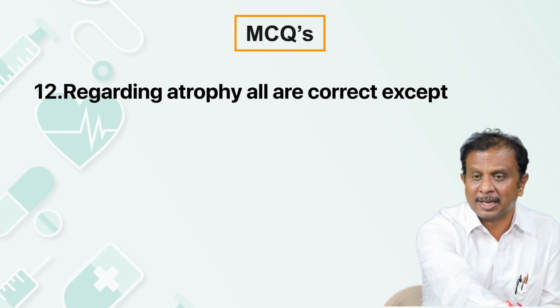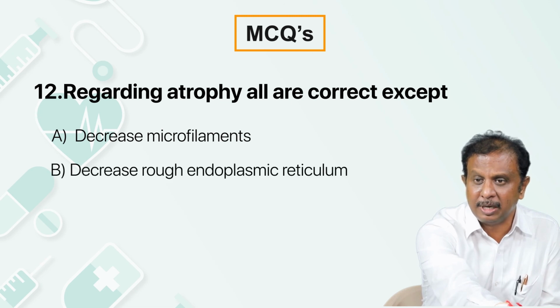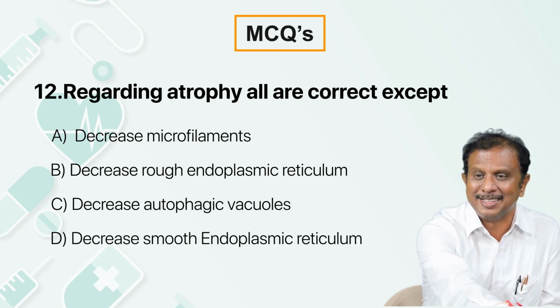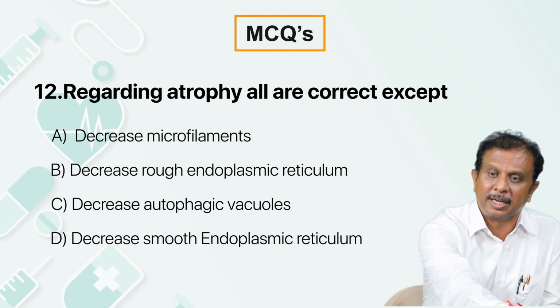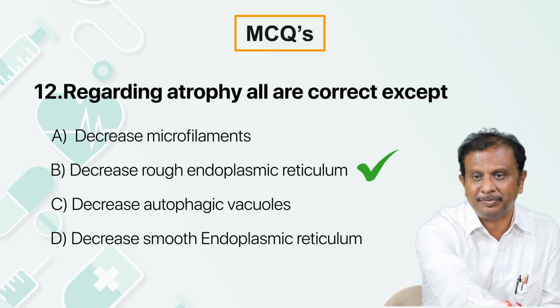Regarding atrophy, all are correct except decreased microfilament. Yes, there will be a decrease in the microfilament. Decrease of endoplasmic reticulum, yes. Decrease in the autophagic factors? No, there should be an increase in the autophagic factors. Decrease in smooth muscle endoplasmic reticulum, yes. Decrease in the smooth and rough ER and the microfilaments can be a feature of atrophy, but there would have been increased autophagic factor because autophagy is the reason for atrophy.